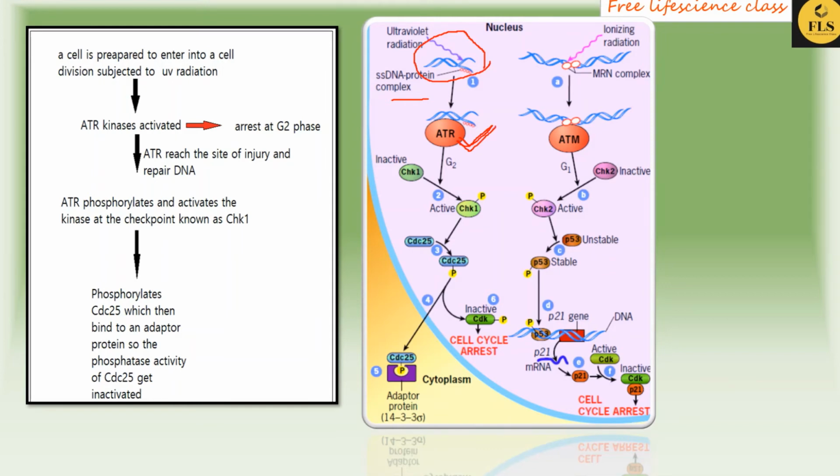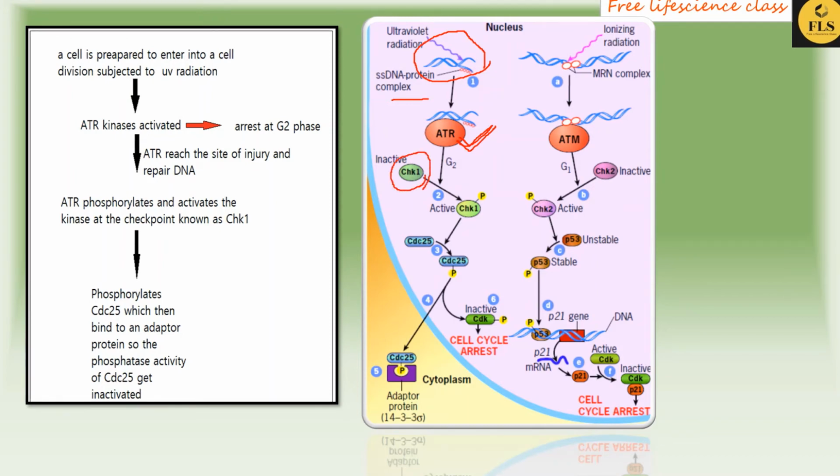They will arrest the cell in G2, because the cell is going to be divided, so we will not allow the cell to move into the mitotic phase. We arrest the cell at the G2 phase, and this ATR is activated by phosphorylating another kinase known as CHK1. By phosphorylating this kinase, it gets activated.